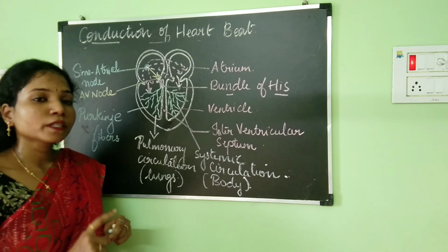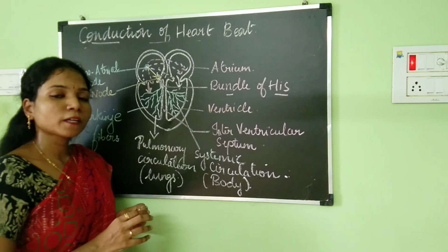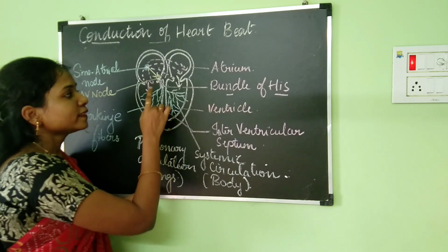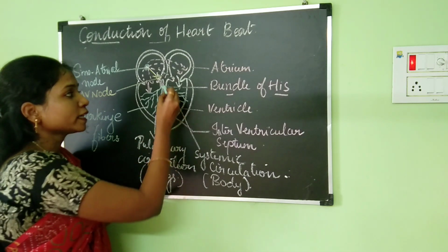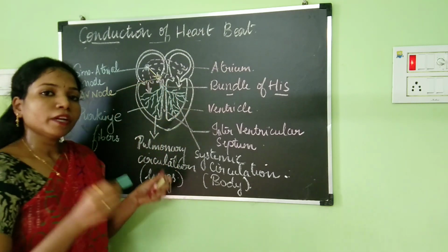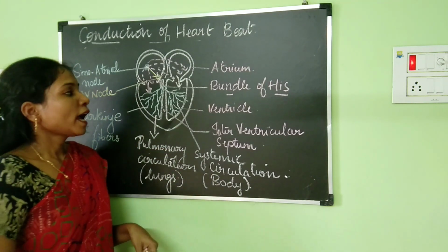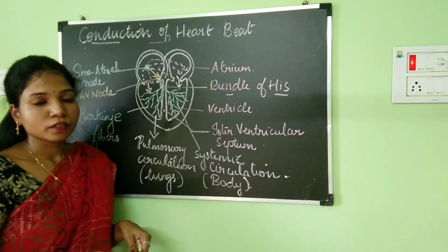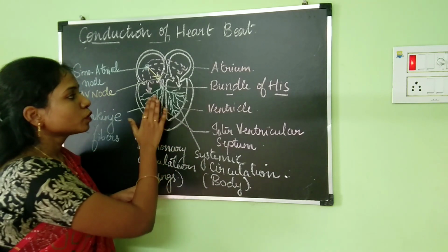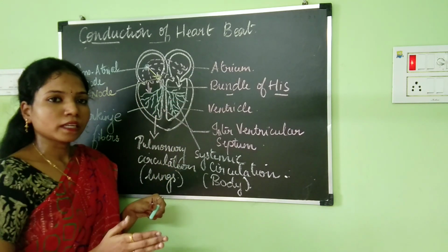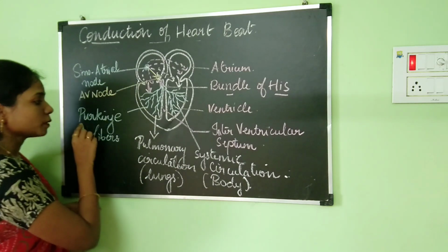So once the message has reached the AV node, it will be passed on to the bundle of His. What is this bundle of His? Bundle of His is nothing but a large fiber which arises from the AV node. Then this bundle of His will divide into two branches. First it will enter into the interventricular septum, and then it will divide into two divisions. From these two divisions, a lot of fine branches of fibers will come out and spread along the entire ventricles, and these fine branches are known as the Purkinje fibers.